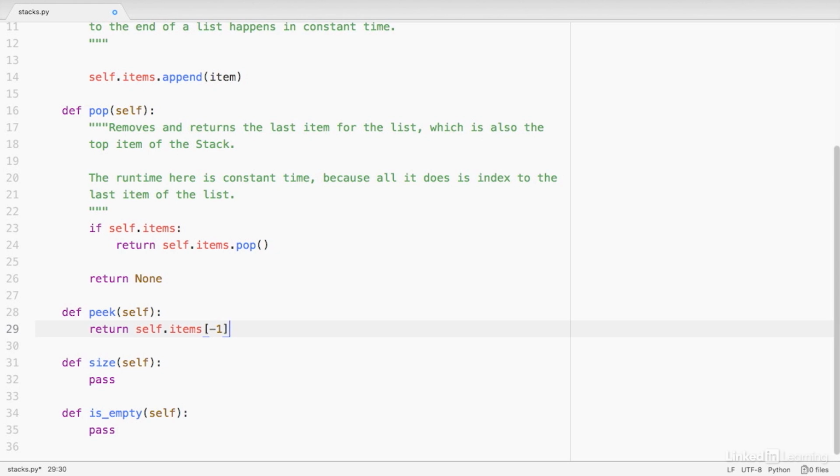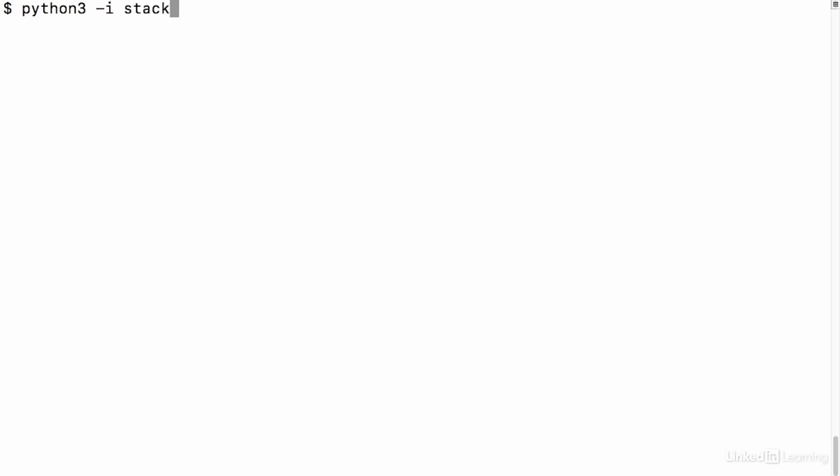So I'm going to save this, and we'll go back to the terminal here. Fire up the interpreter. I'm going to create another stack object. And I'll just push one thing onto it this time. I'm going to stick with our apple example. So now, if I call peek, I expect it to show us apple.